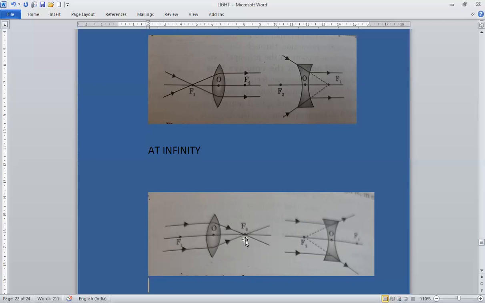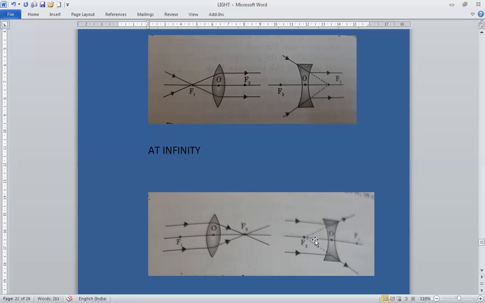The image will be formed at the focus, very small in size, real and inverted. In the case of the concave lens, parallel rays after refraction will appear to meet. Again, the image will be formed at F2, very small in size, virtual and erect.